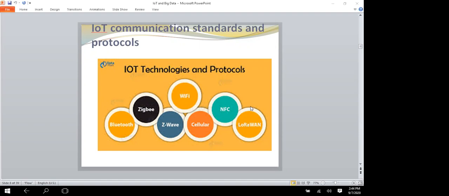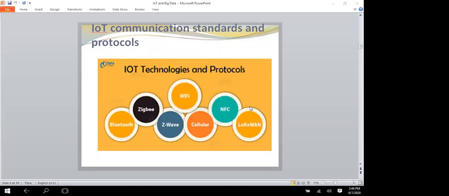So these are the technologies and protocols used in IoT. Mainly ZigBee, as I already told, is used for sending messages at low power, and MQTT, message queuing telemetry transport. These are the protocols used in IoT.